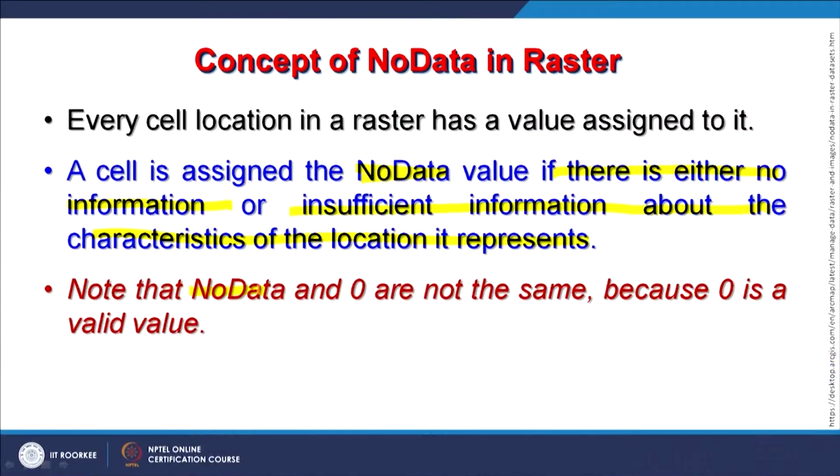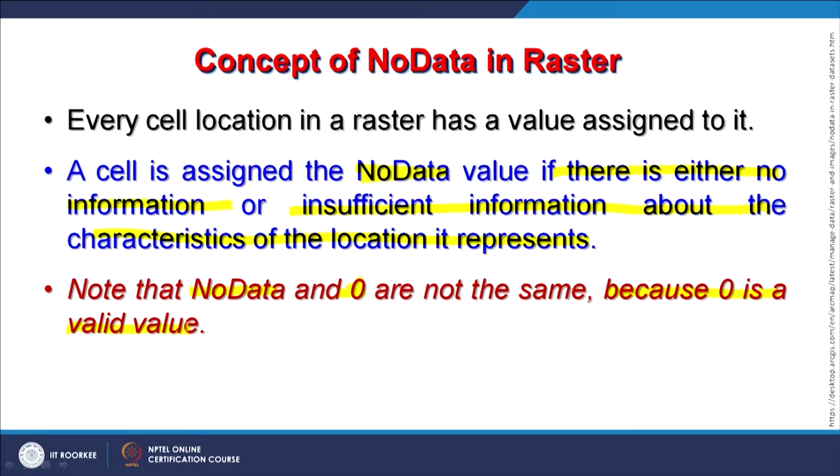And as I have already mentioned, no data does not mean the value is 0. 0 is still a value. I will give you an example: if I am working in a coastal area, as you know, at mean sea level near the sea or beach, I will have a 0 elevation.